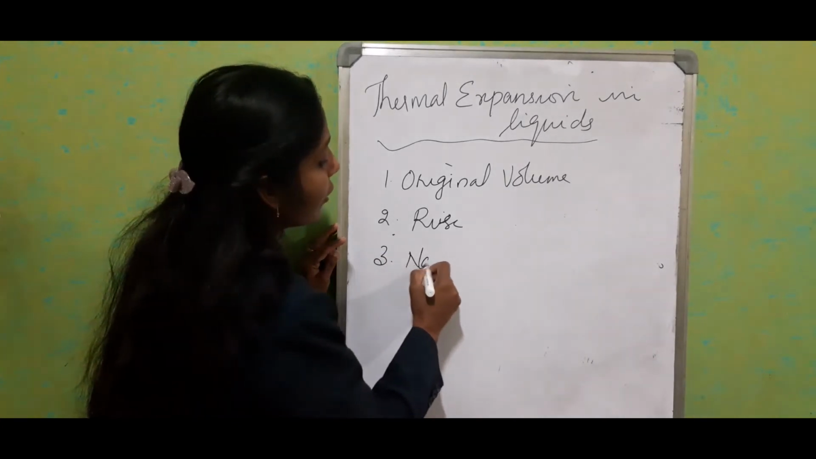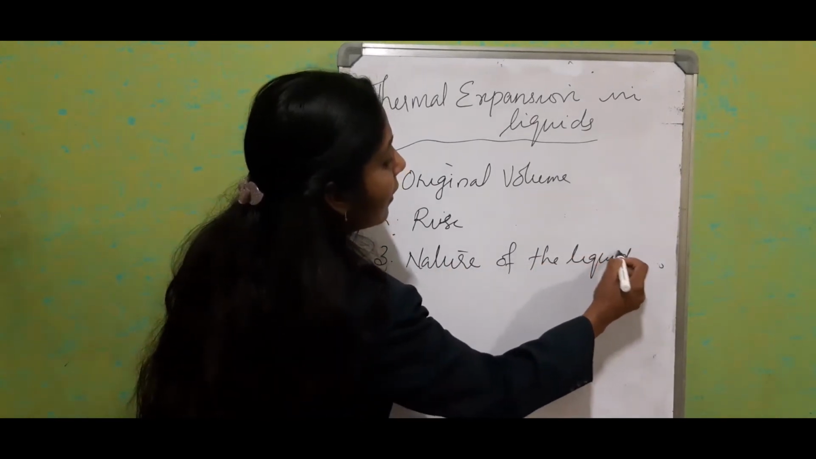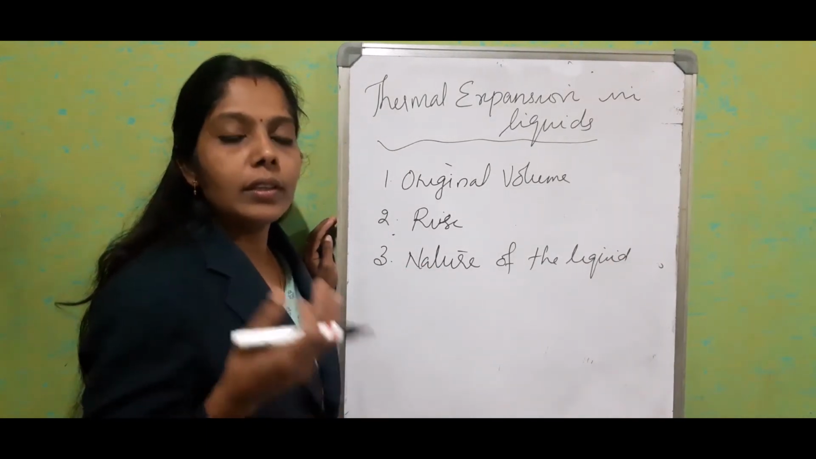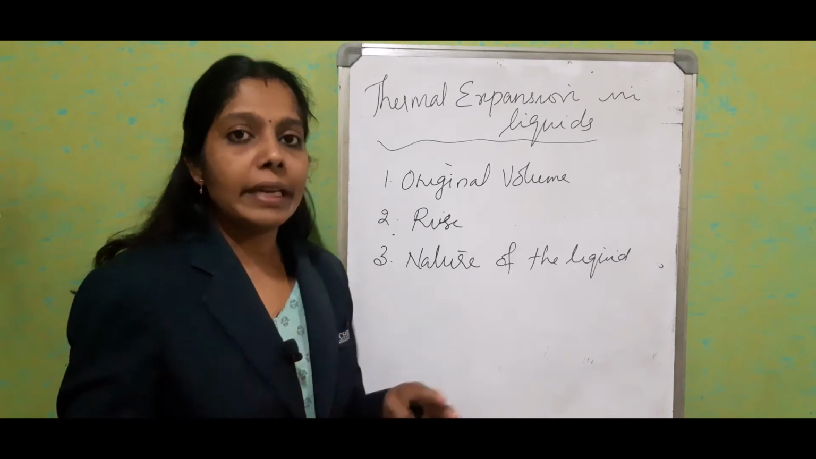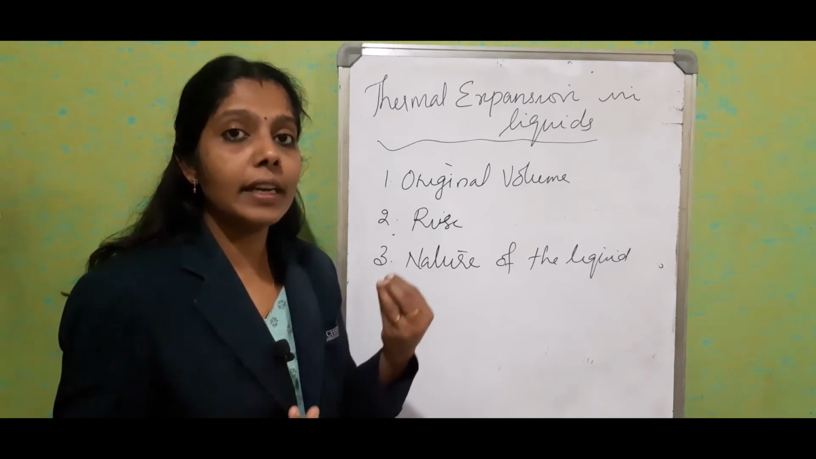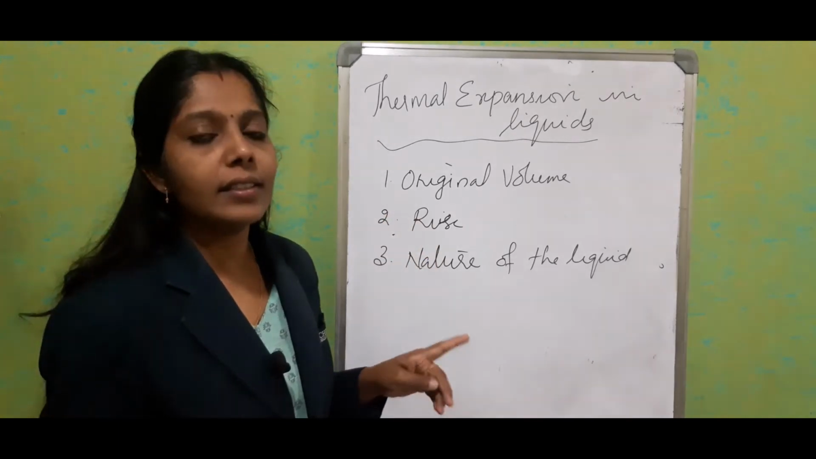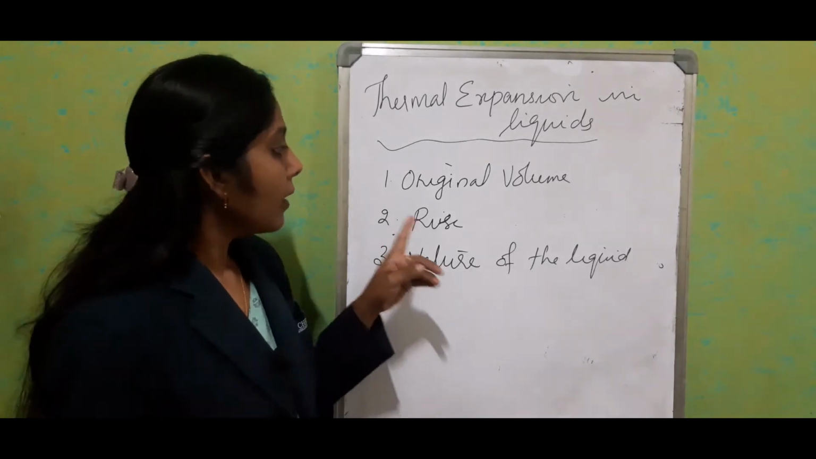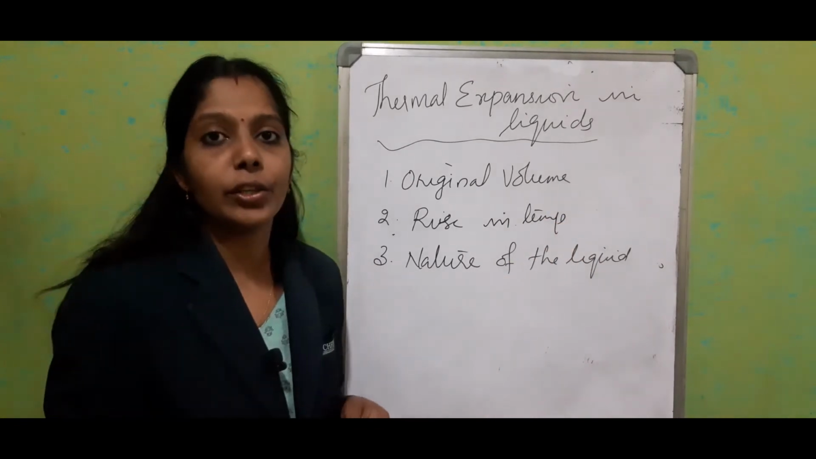Third one, nature of the liquid. It depends upon the type of liquid. If we take different liquids like water, glycerin, kerosene, milk, whatever it is, each different material has a different expansion rate, because it requires different heat energy to increase its volume. So these are the three factors that the cubical expansion in liquids depends on: original volume, rise in temperature, and nature of the liquid.